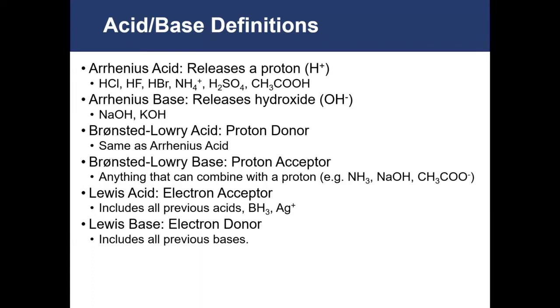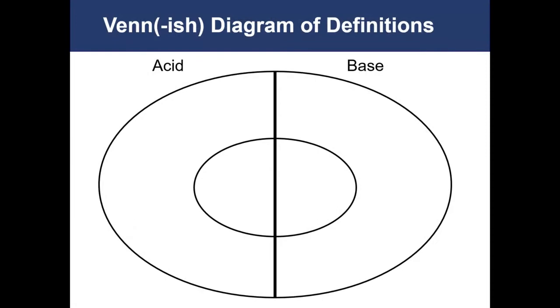We can actually clarify this with a Venn-like diagram, taking a look at how the definitions of our various acids and bases changed between the various definitions. So our first definition is the Arrhenius definition.